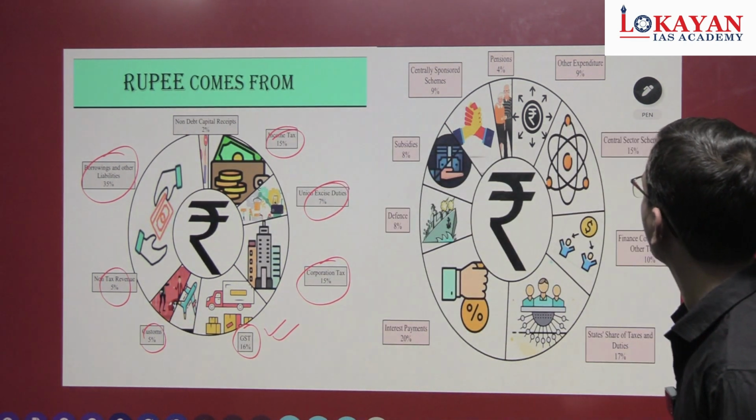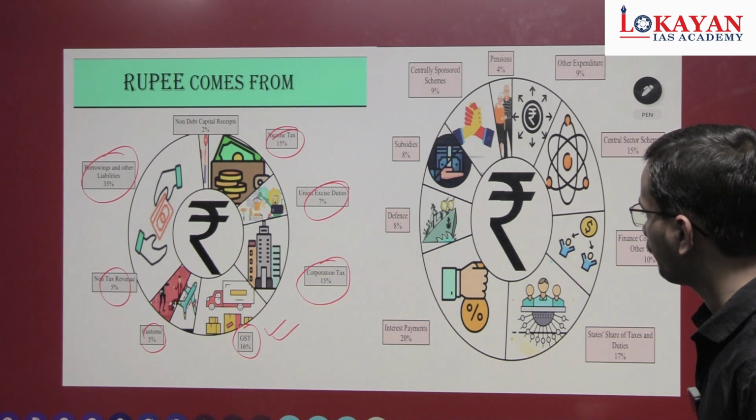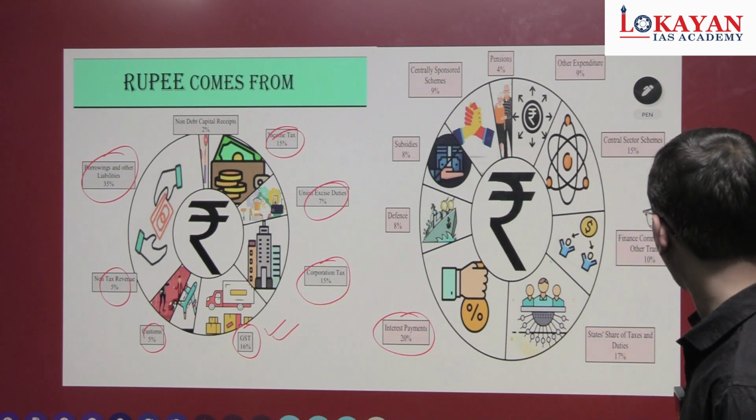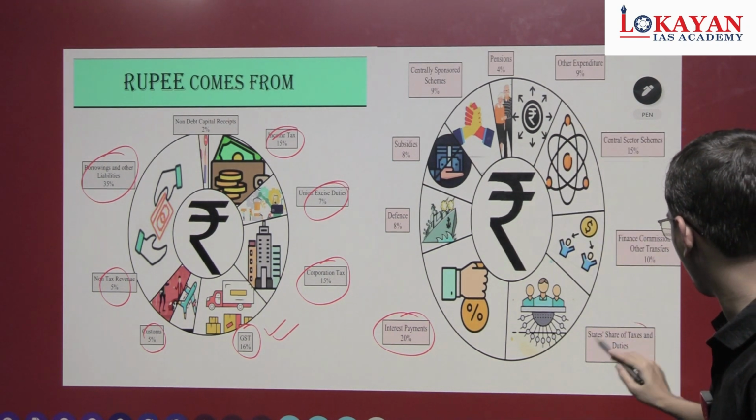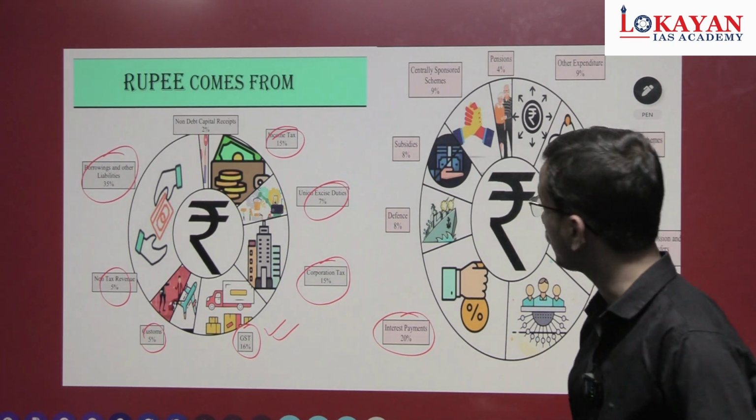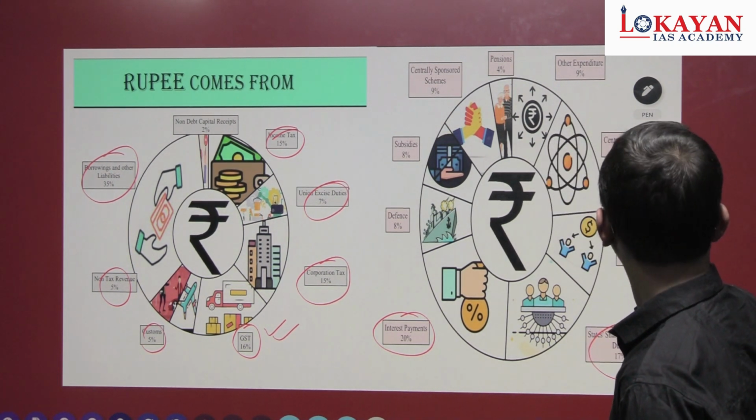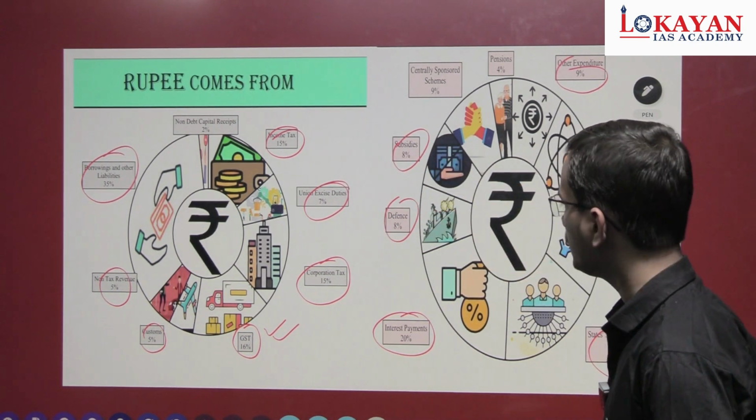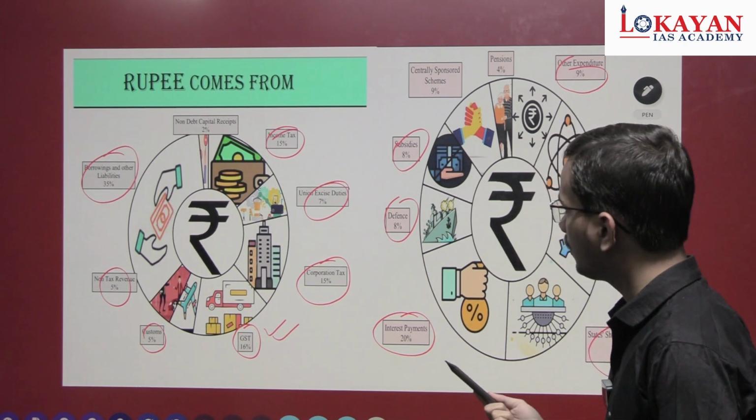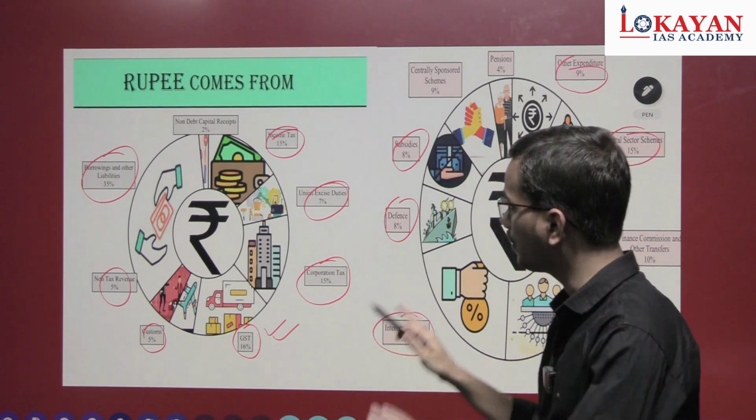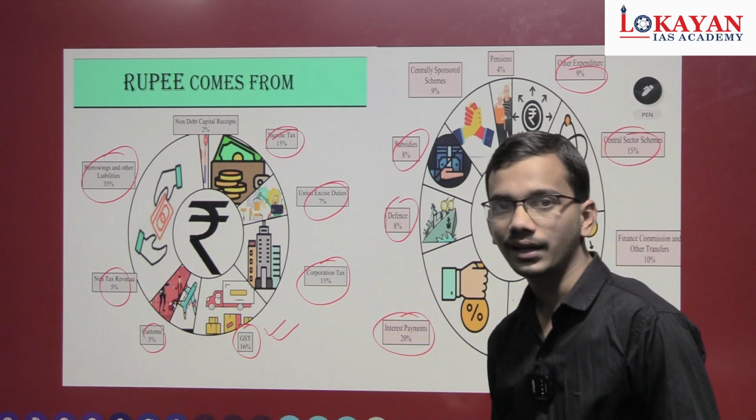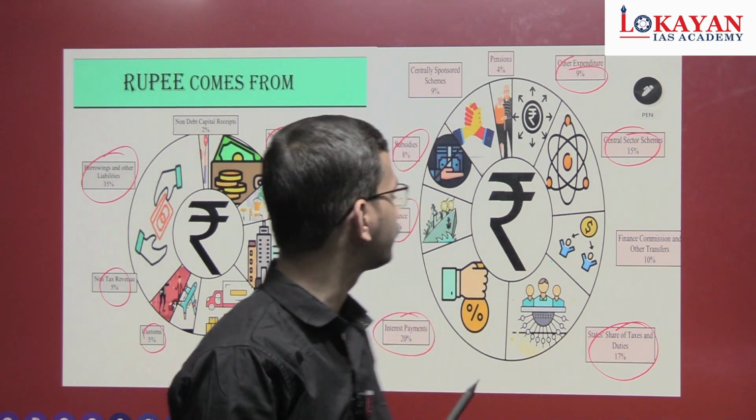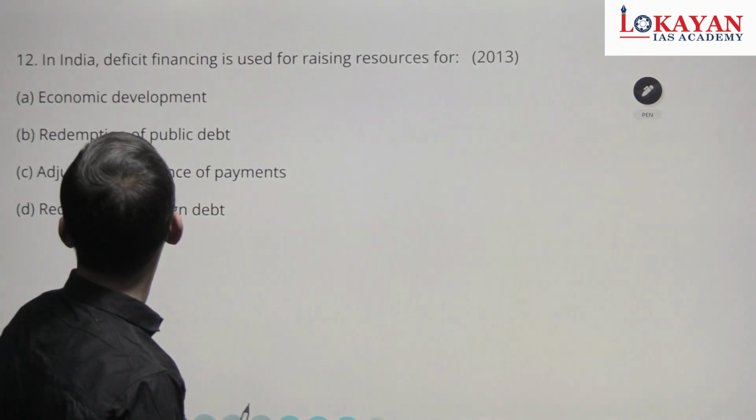Similarly, here also, the maximum is interest payments at 20%. Then the state share of taxes 42% as per the Finance Commission, and 15% central sector schemes, other expenditure, subsidy, etc. So having a brief idea is necessary, because a direct question won't come, but having a brief idea will help us solve other MCQs or at least eliminate statements. Okay. Next.